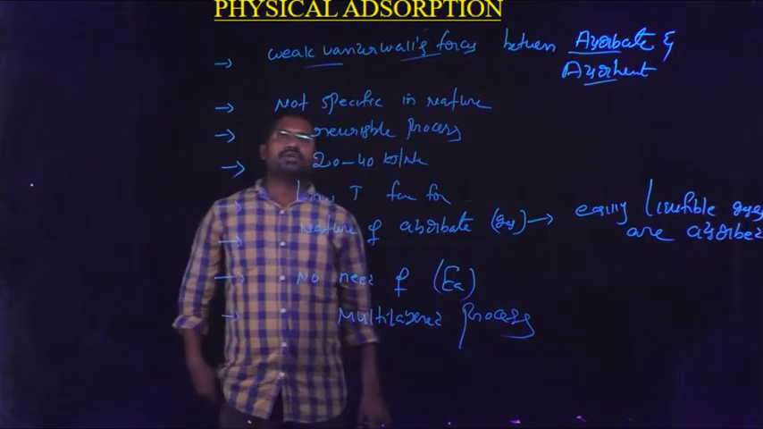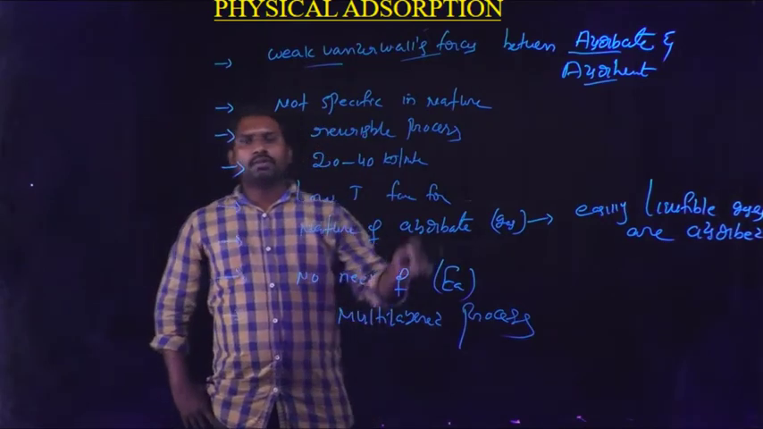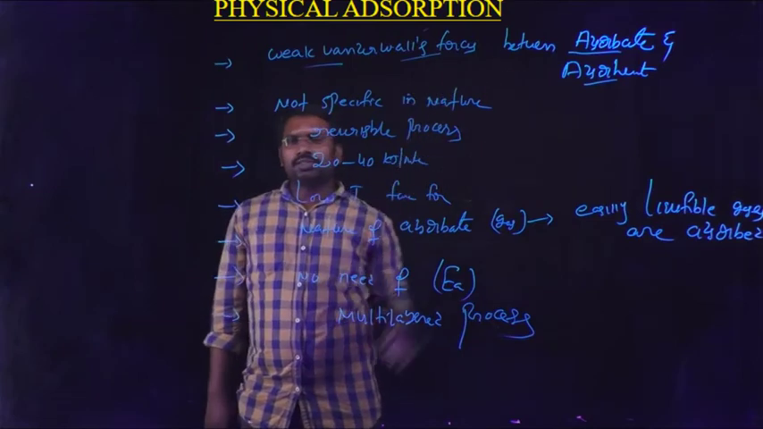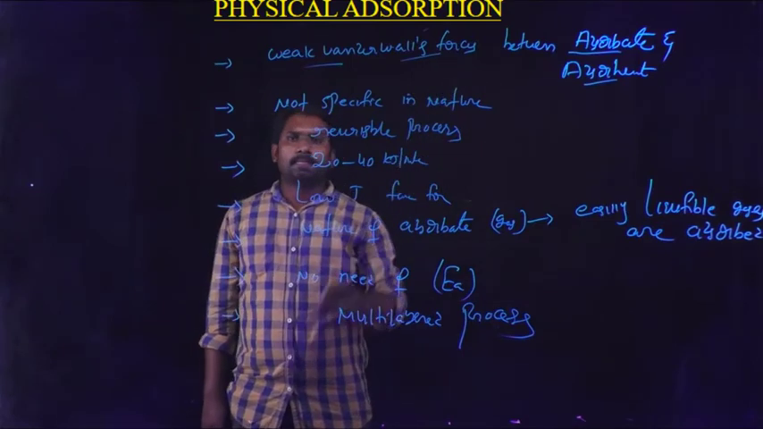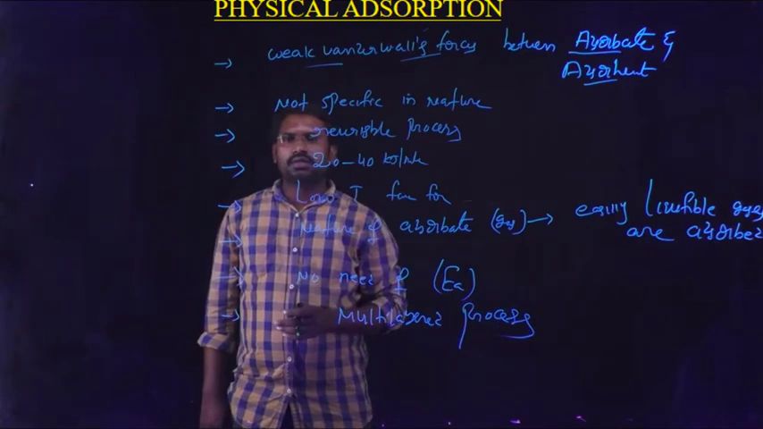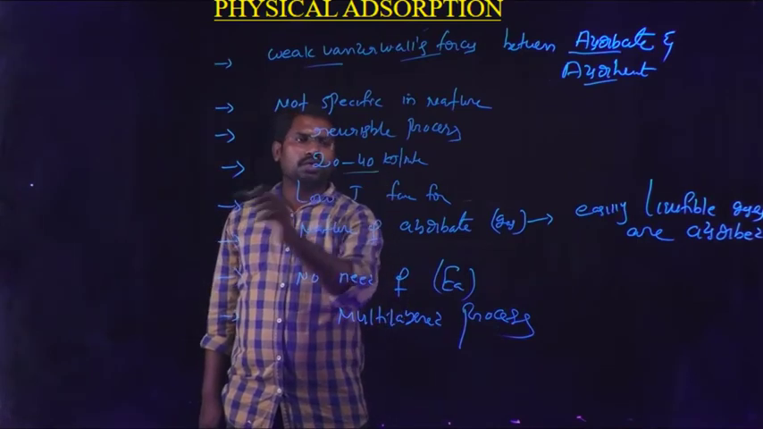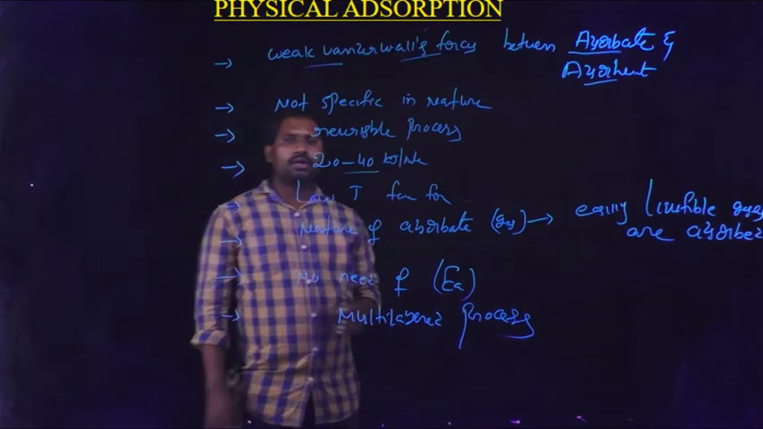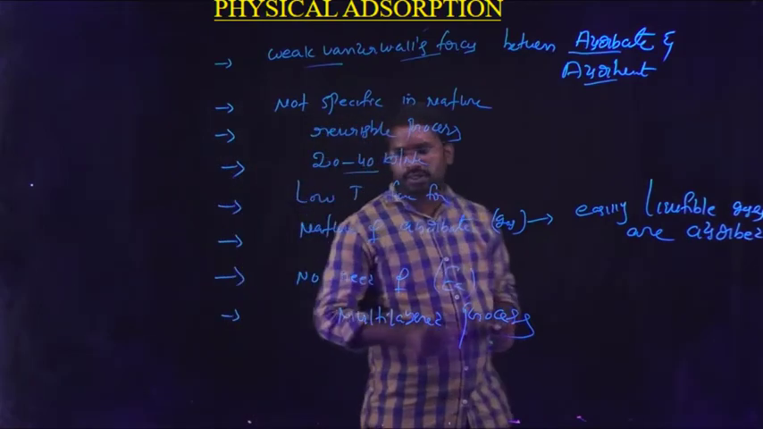Once again, recapitulation. What is physical adsorption? Weak van der Waals forces take place between the adsorbate and adsorbent. It is not specific in nature. It is a reversible process. Enthalpy of adsorption is 20 to 40 kilojoules per mole. Low temperature is favorable in case of physical adsorption.